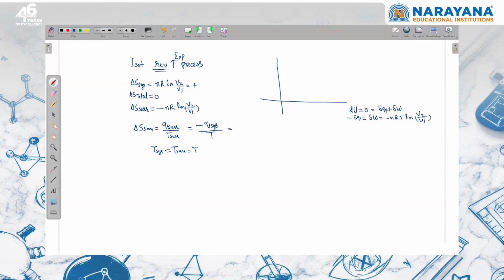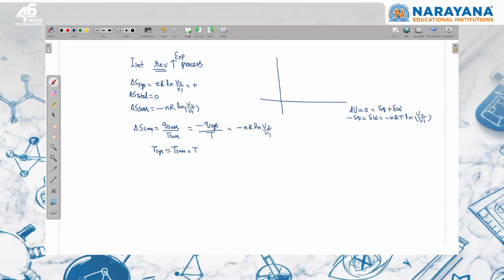Okay, I'm correct now. I'm writing here. This is okay. This is positive. This is going to be negative. This is minus nR ln V2 upon V1. Right? So if you add these two, you are getting the same thing. Delta S total will be 0. This is for a reversible process.